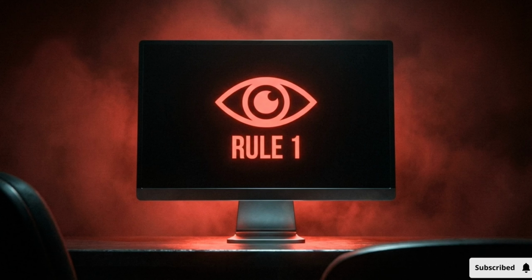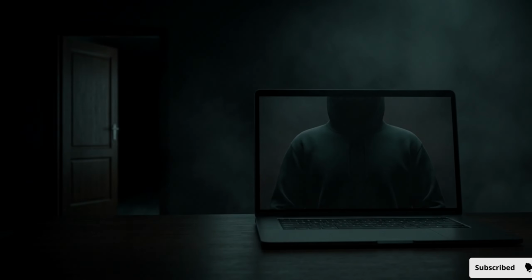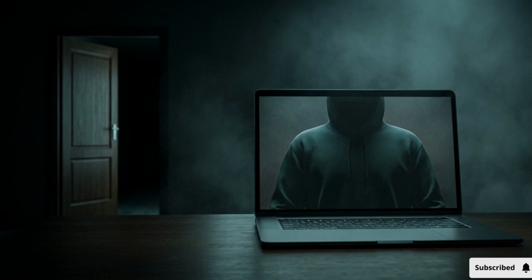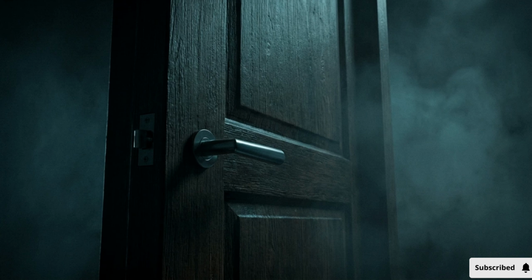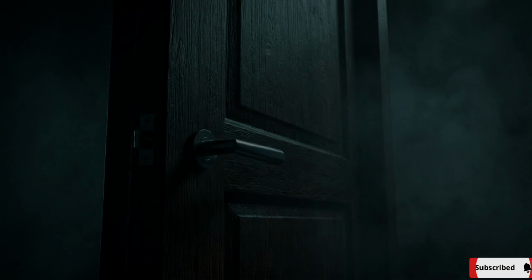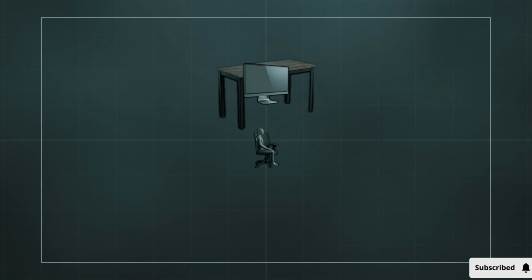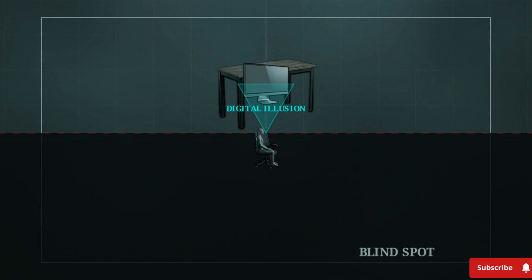It begins with Rule 1: don't look away. On the monitor, Arav saw the webcam reflection of his own room, where the door behind him was slowly swinging. Yet in the physical room, that same door remained firmly shut. A state of forced paralysis. By anchoring the victim's gaze to the screen, the game ensures they remain stationary, focused on a digital illusion, while the actual threat positions itself in their blind spot.